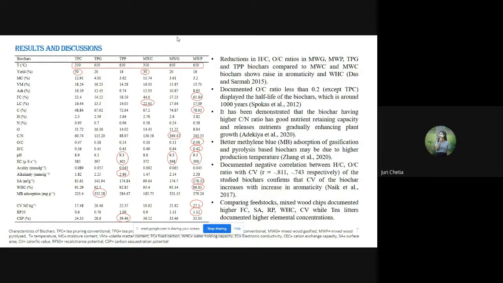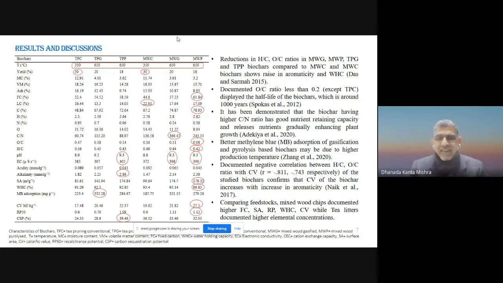It has been demonstrated that a biochar with a higher C/N ratio has good nutrient retaining capacity and releases nutrients gradually, enhancing plant growth. Better methylene blue adsorption in gasification and pyrolysis based biochars may be due to the higher production temperature. The documented negative correlation of hydrogen-carbon and oxygen-carbon ratios with calorific value confirms that the calorific value of the biochars increases with increase in aromaticity.